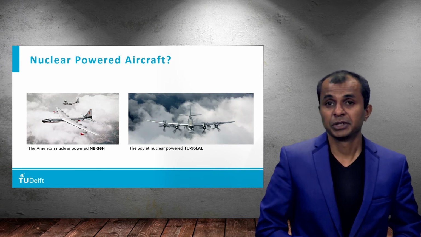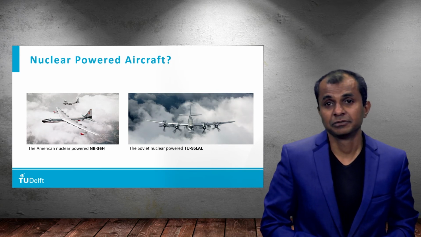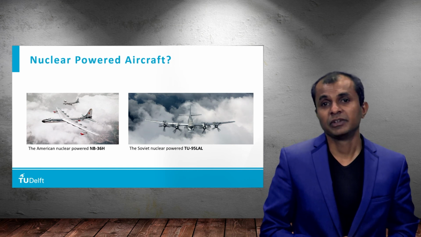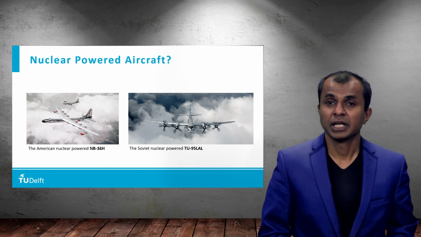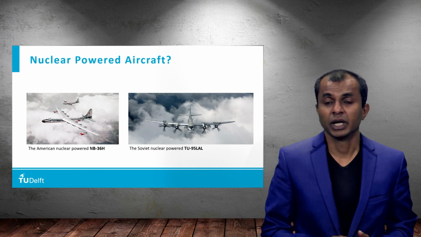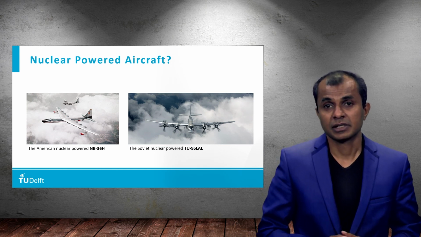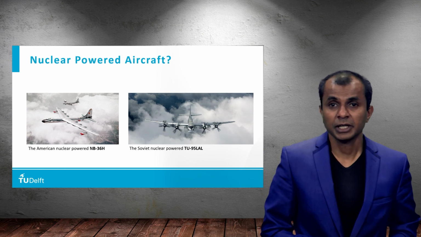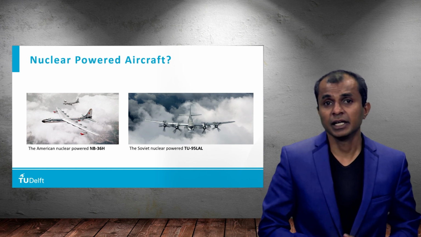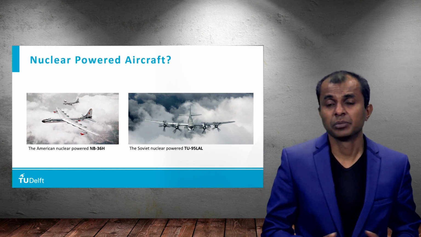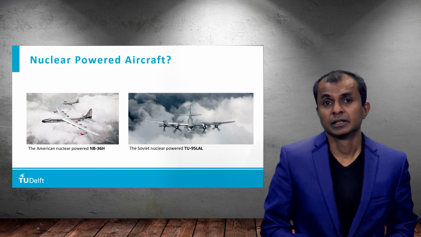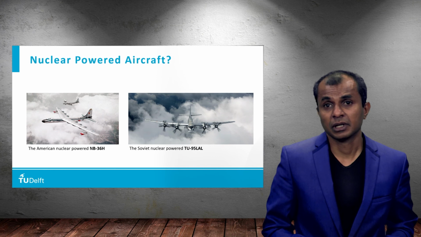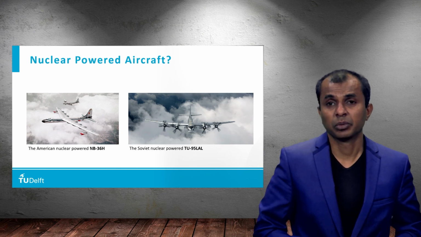The other myth busting is the question, why can't we fly with nuclear energy? Well, believe it or not, but it has been tried, both by United States as well as USSR, or now Russia. And the idea was to have these nuclear-powered aircraft, the pictures of which you see on the slide. Now, there are several problems when you talk about nuclear propulsion.